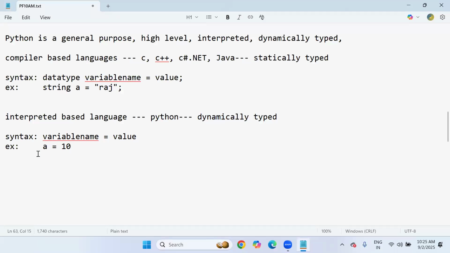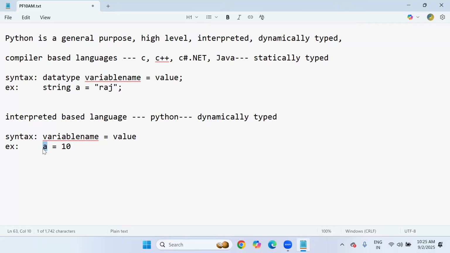That means no need to specify any data type during the writing time. During the program execution time, Python only will decide the data type for the variable based upon its value only. Is it clear? Yes. So this is exactly what dynamically typed means. So it is programmer friendly. No need to think much more about data types in writing Python.